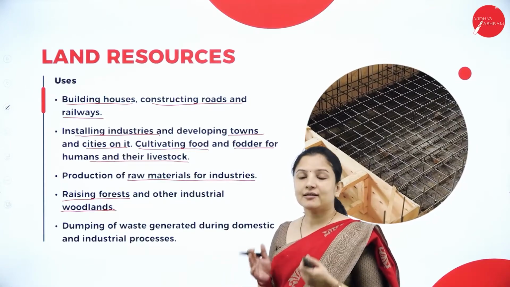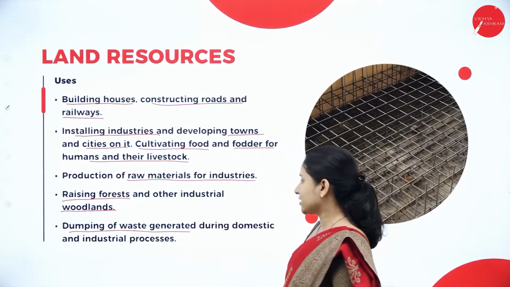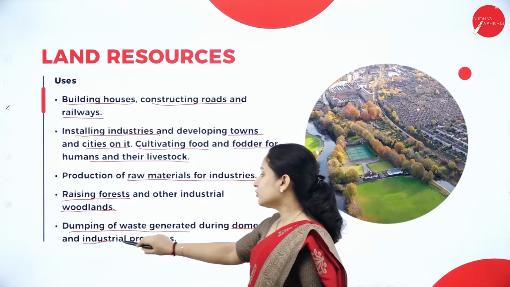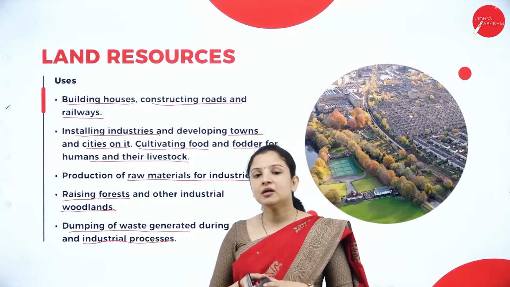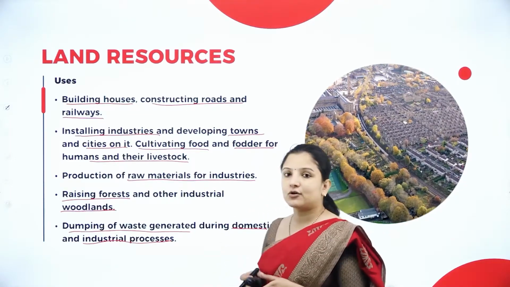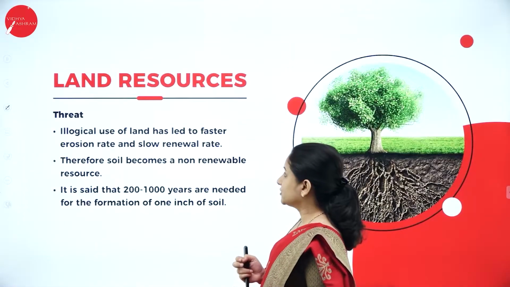And not just that, land is also needed to dump the waste that is generated during domestic and industrial process, because most of the waste tend to degrade. The ones that are biodegradable can easily get degraded on the land. So therefore, for dumping the waste also, land is needed. So these are the uses of land resources.